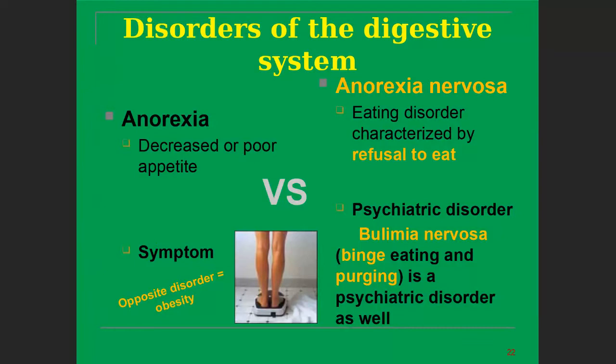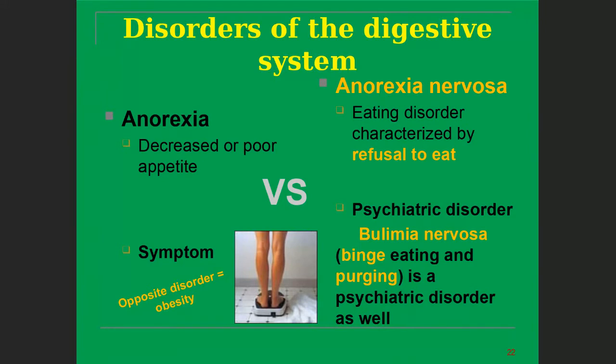Now we are going to discuss the disorders of the digestive system. One disorder is called anorexia. It means decreased or poor appetite. They do not feel hungry or feel that they need food, so they do not eat.